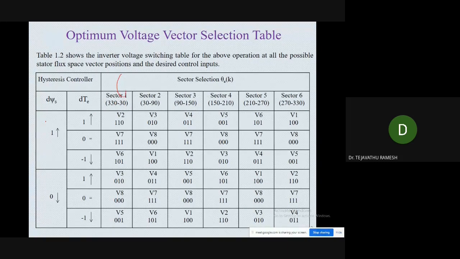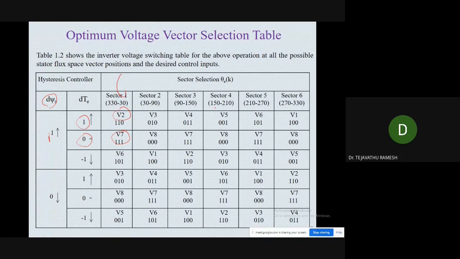When the output of the flux hysteresis controller is 1, the torque hysteresis controller is also 1, and the angle is in the 6th sector, if you select voltage vector V2, then both flux and torque increase. Similarly, if the output of the flux hysteresis controller is 1 and the torque hysteresis controller is 0 in sector 1, then you will get V7.